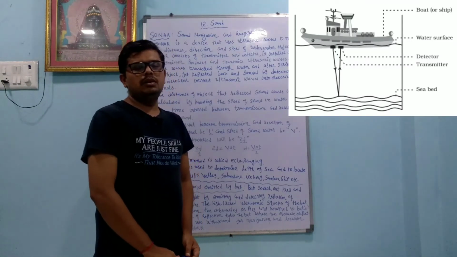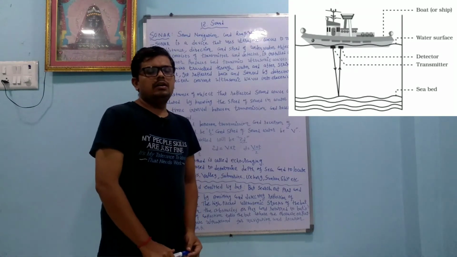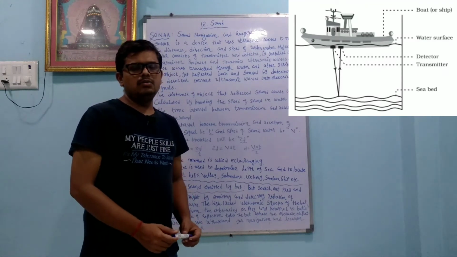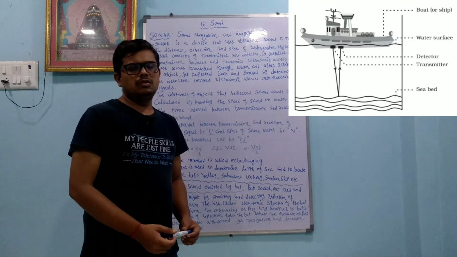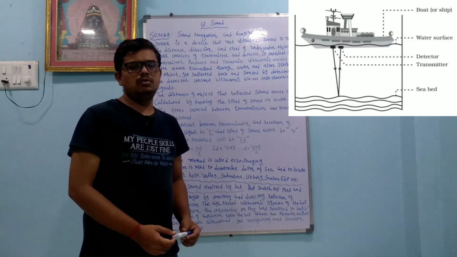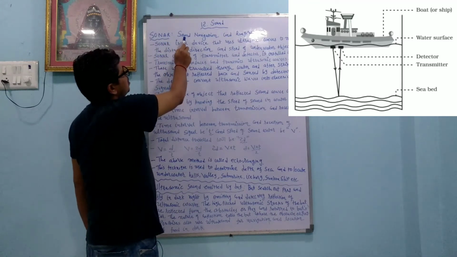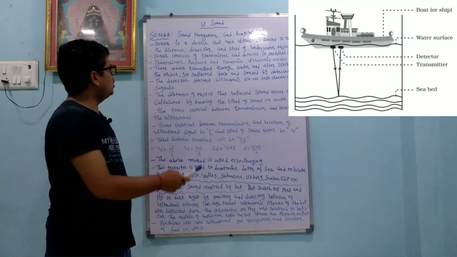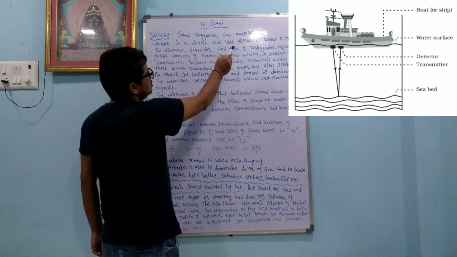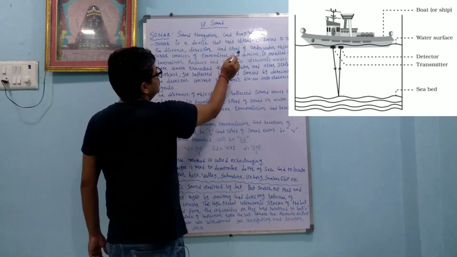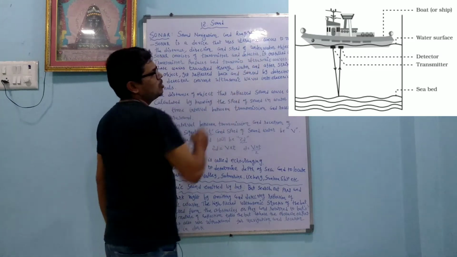Dear students, we are going to learn about the sonar system, and another thing is how bats use the ultrasonic sound to catch prey or to know the obstacles. Sonar is sound navigation and ranging. Sonar is a device that uses ultrasonic waves to measure the distance, direction and speed of underwater objects.